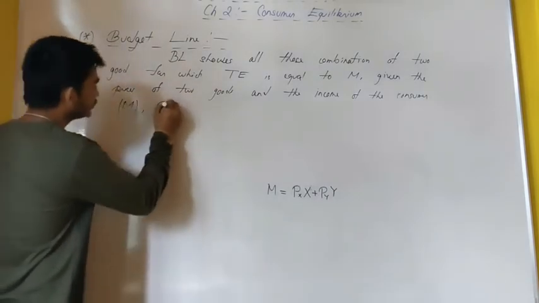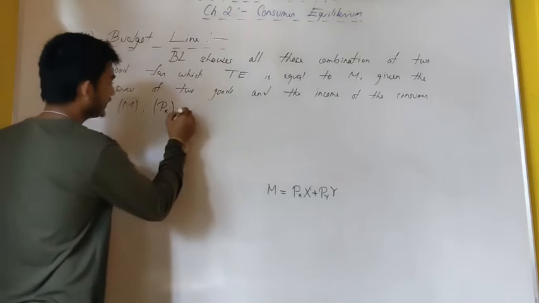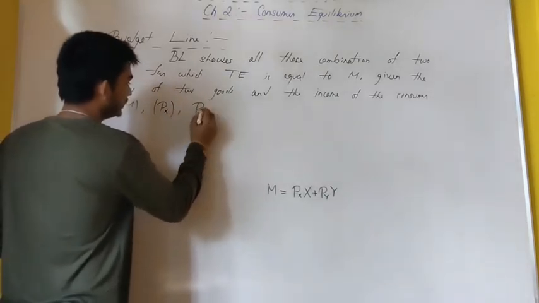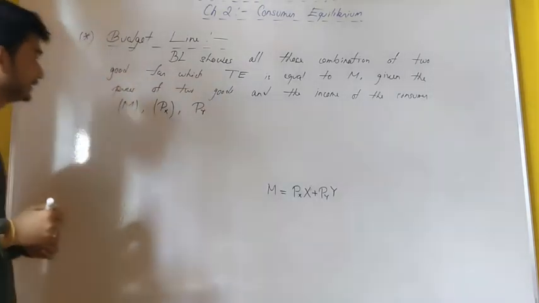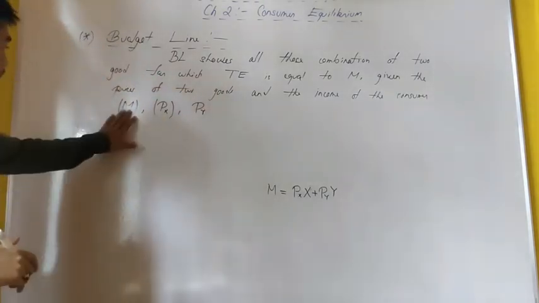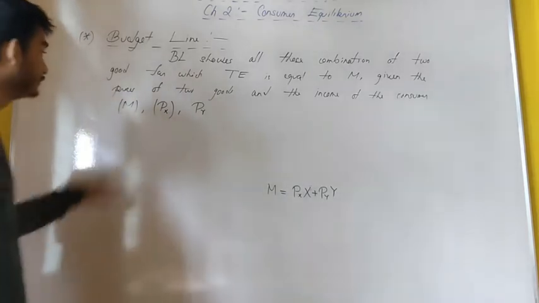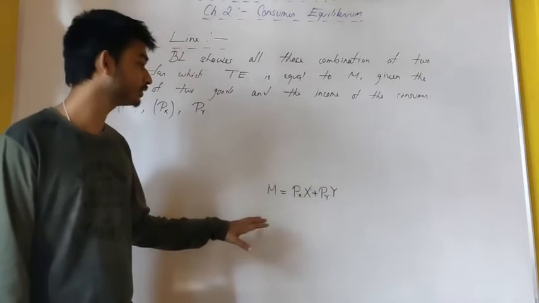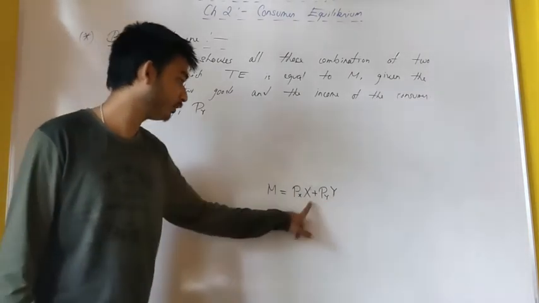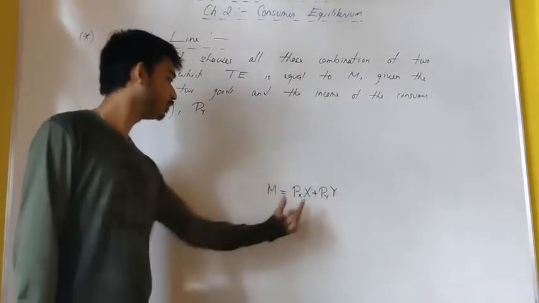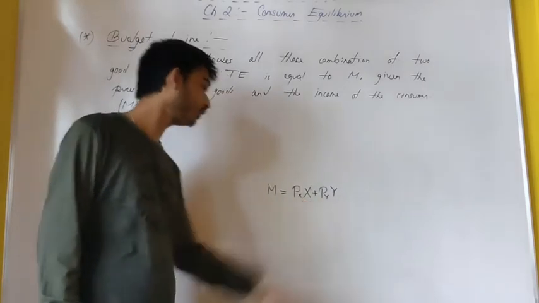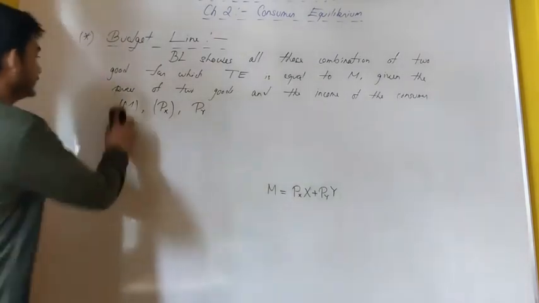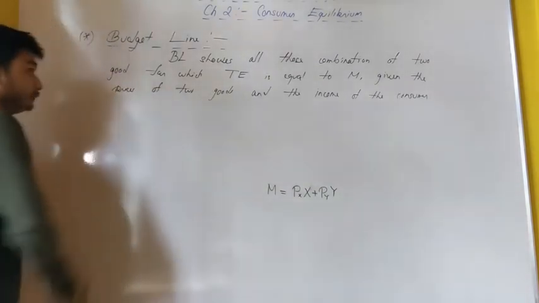We have two goods, good X and good Y. The prices of the two goods are PX and PY, and we have an income, say M. So given the income and prices of two goods, the budget line shows all those combinations of two goods X and Y for which the total expenditure done on them is equal to my money income. Well, now let me move further.